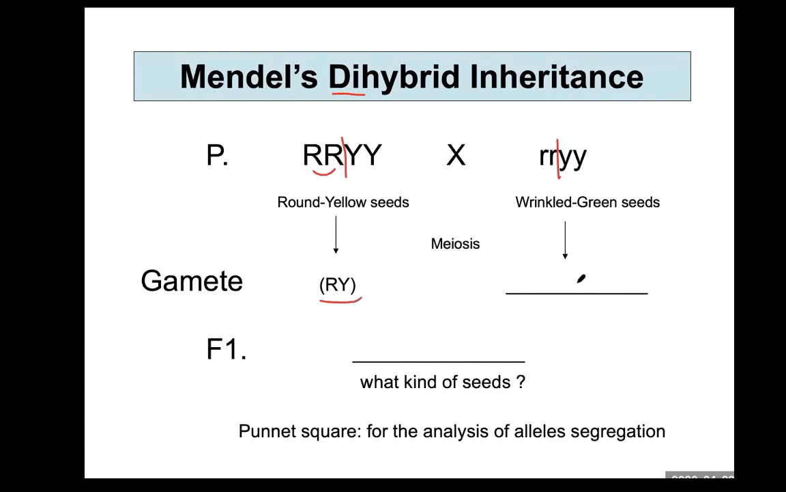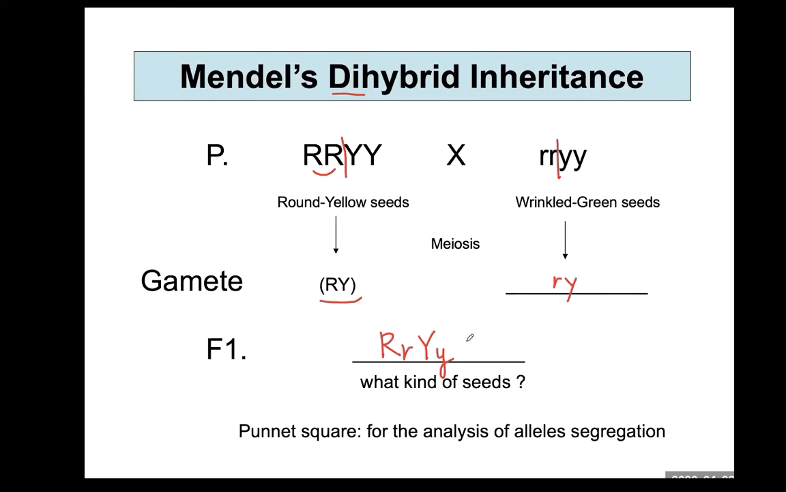How about here? What kind of gamete can you get from the genotype of small r, small r, small y, small y? This plant would produce only gametes with small r, small y. There was only 1 possible outcome for the F1 generation. You just unite these 2 gametes, the union of large R, large Y, and small r, small y.